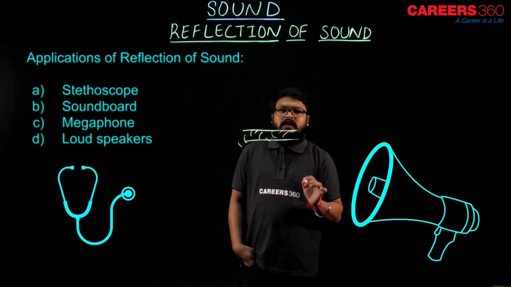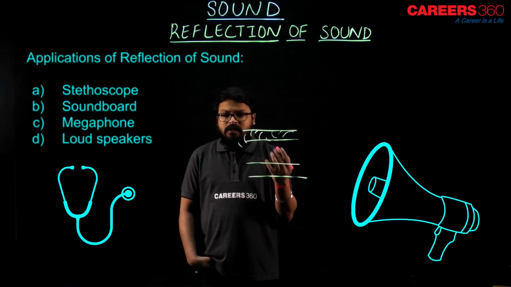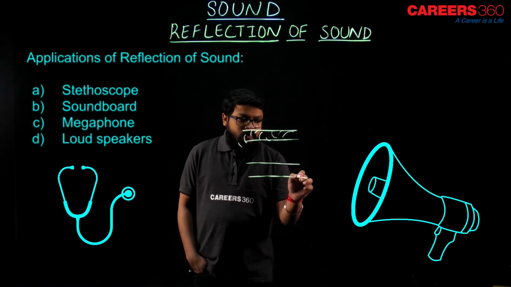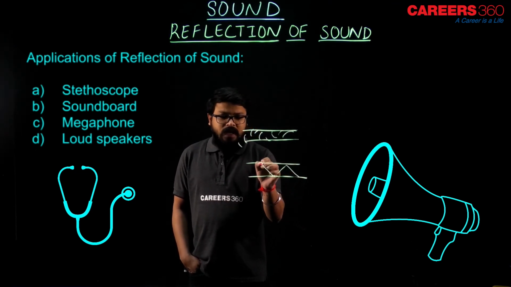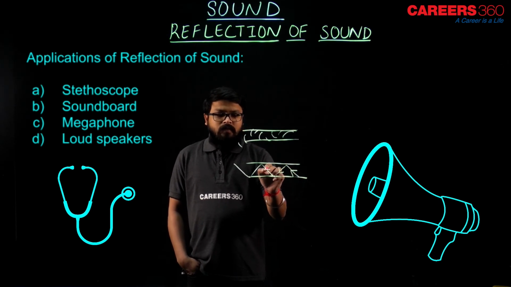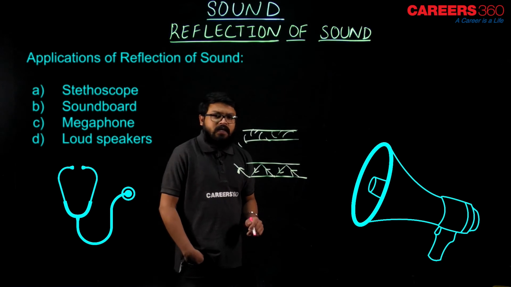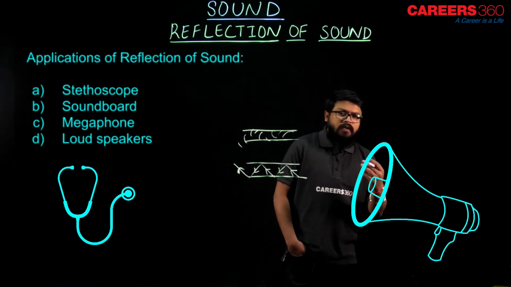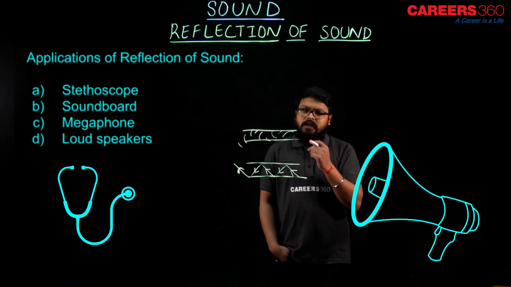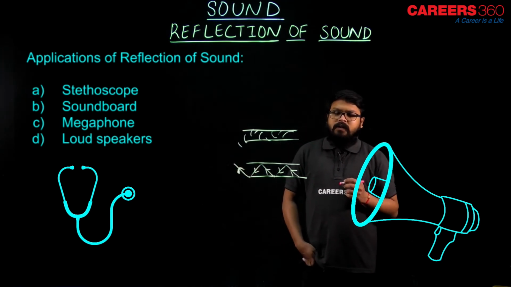I am drawing it in the form of a wave. If I show you in terms of rays, it doesn't actually move in terms of rays, but if I show you, it moves like this. This is the path. I hope that is clear. So this way the sound wave gets reflected multiple times before reaching our ears when we put on the stethoscope.